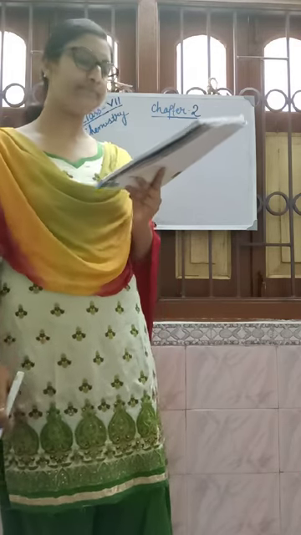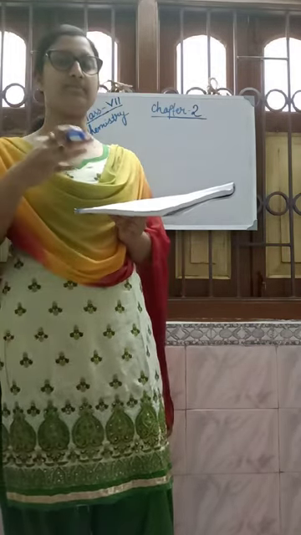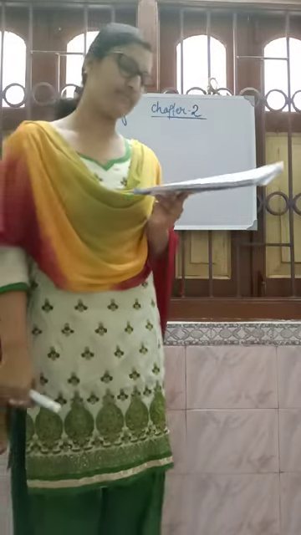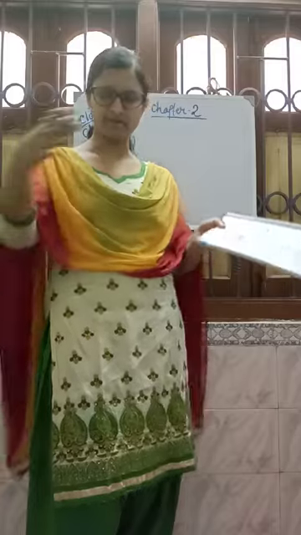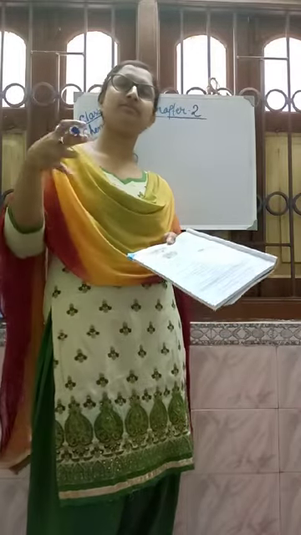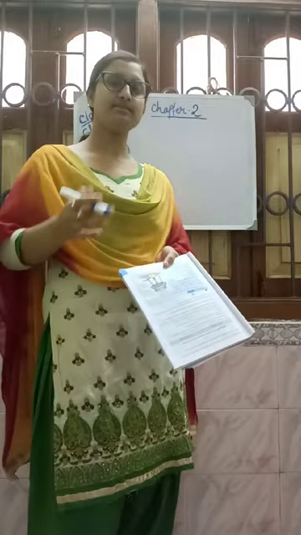First activity: to classify the changes as physical or chemical. Two activities are given in your book, and we need to say which one is chemical and which one is physical. The procedure: dissolve one teaspoonful of sugar in a beaker of water. Take a beaker, add water and the sugar. Heat this solution continuously until all the water evaporates.